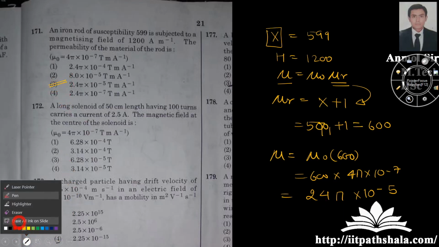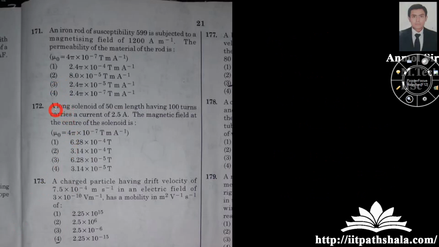Okay, now let us move. A long solenoid of 50 centimeter length having 100 turns carries a current of 2.5 ampere. The magnetic field at the center of solenoid is B equal to mu naught n I, as you know by the formula itself. Put everything over here.